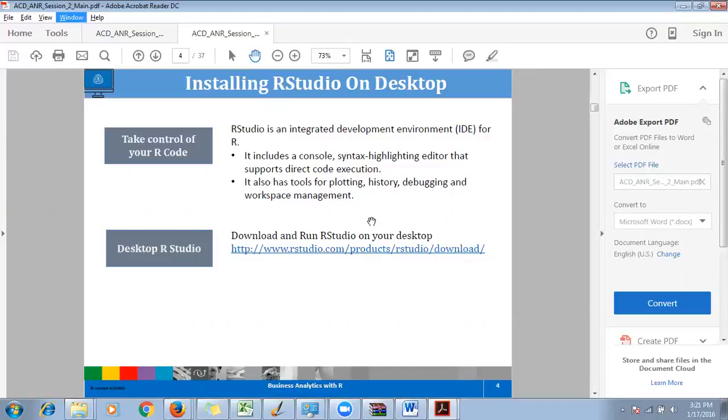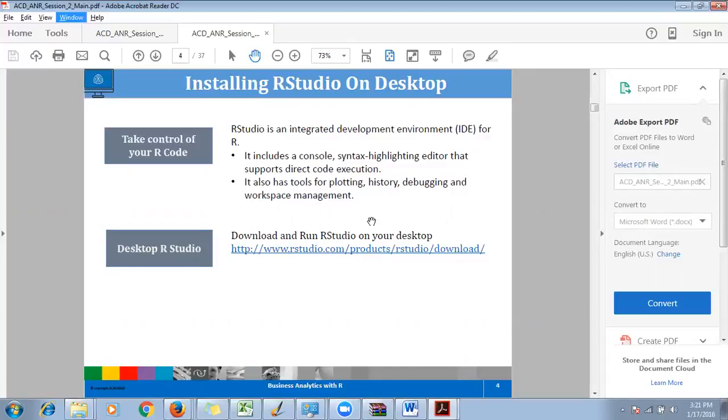Like if you want to write a function name, let's say I want to write a function called strcat, to add 2 strings. If I type str, it will give me all the options, all the function names that have the prefix str.